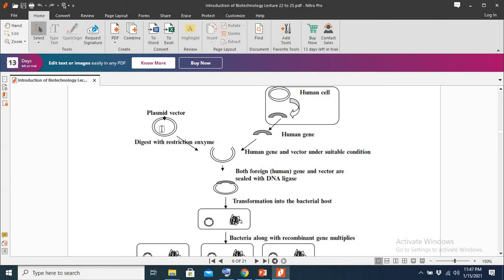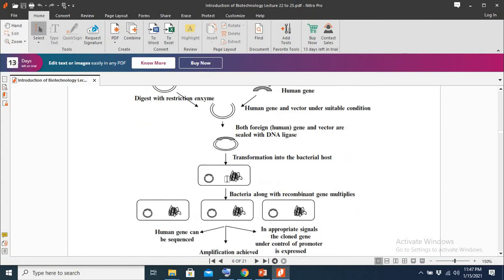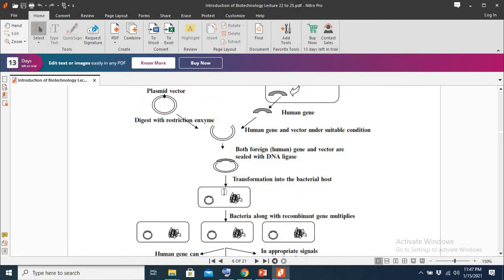This plasmid has the ability to replicate as the genome of the E. coli replicates. When E. coli first replicates its DNA, then one E. coli cell divides into two cells.